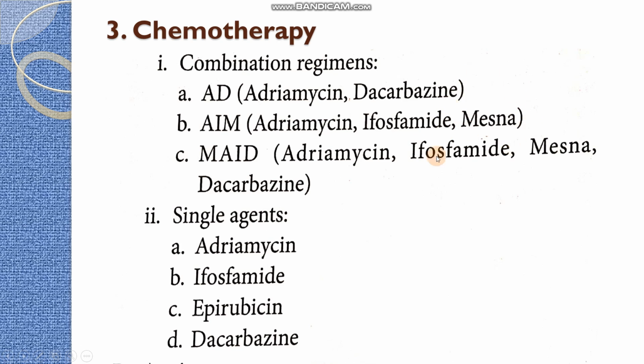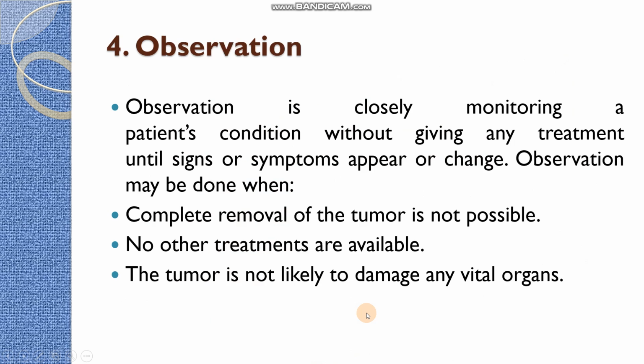Mesna is a drug which can be categorized as a chemoprotectant. We studied chemoprotectants while studying chemotherapy. So you can write this drug, add this drug, Mesna. It is a chemoprotectant. Mainly it will reduce the side effects of chemotherapies. So MAID: Mesna, adriamycin, ifosfamide as well as dacarbazine. Study these short forms or codes, it will be easy to remember. Similarly, single agent chemotherapy drugs are adriamycin, ifosfamide, epirubicin as well as dacarbazine.